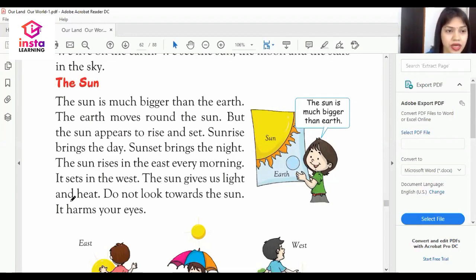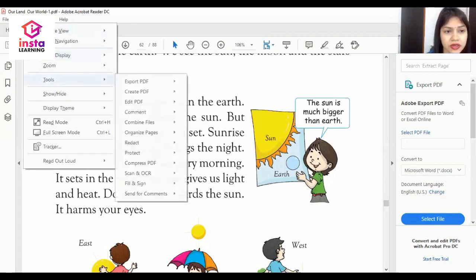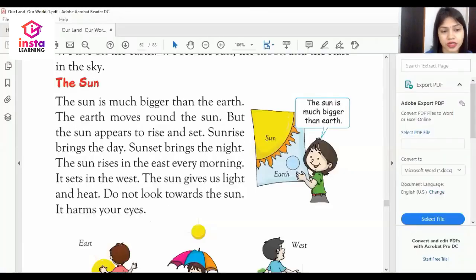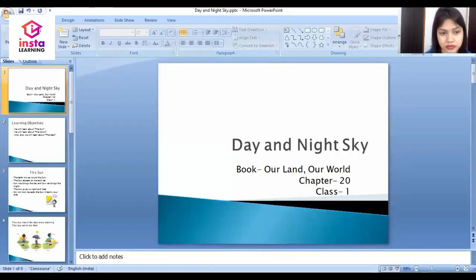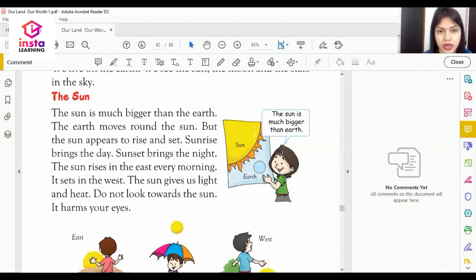Dear students, as I am marking it, what does sun give us? This is very important that you should know. Sun gives us light and heat.